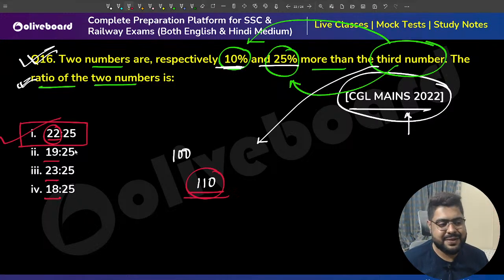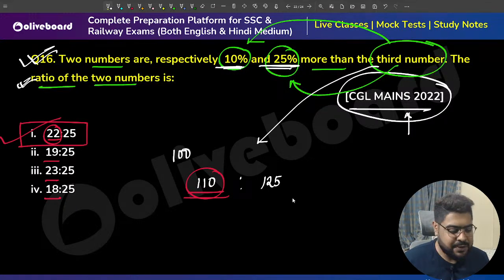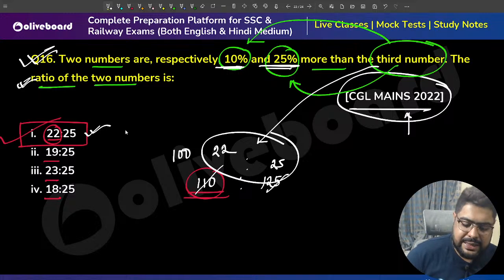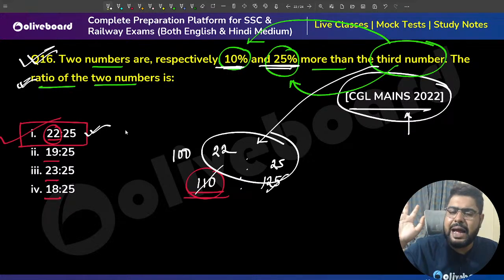Now if there is another option, what will you do? The second number, 25% more, means 125. So you just do this. This is 5 22s, this is 5 25s. So the ratio is 22 to 25. Done. That's all.